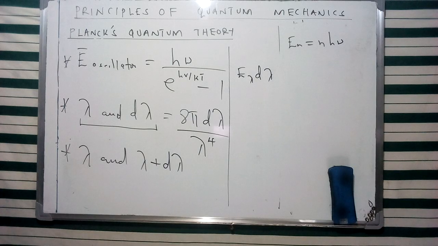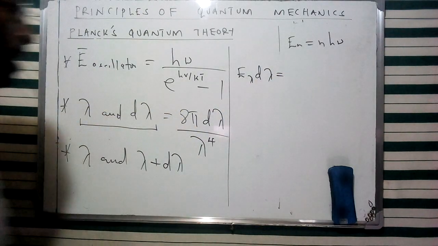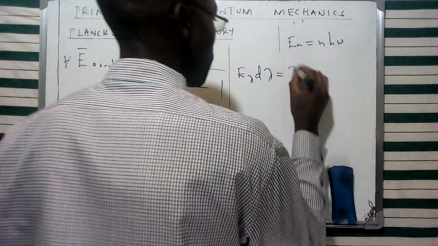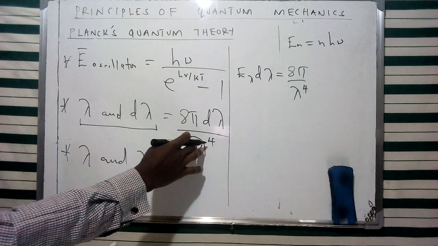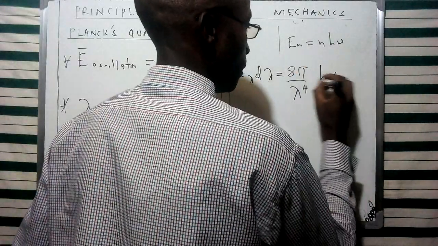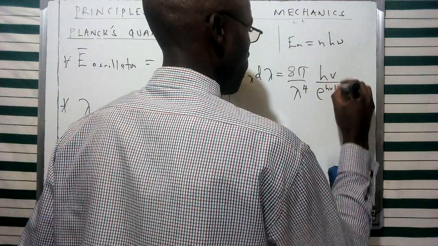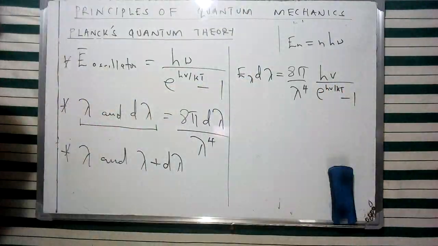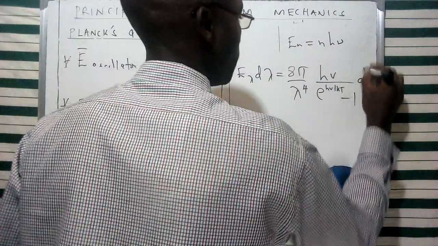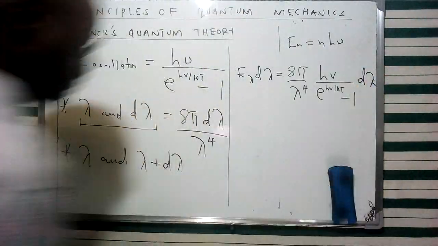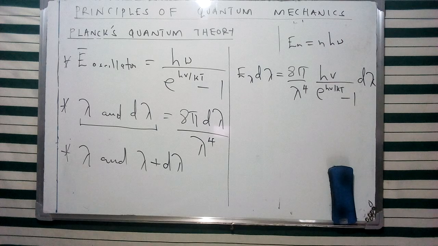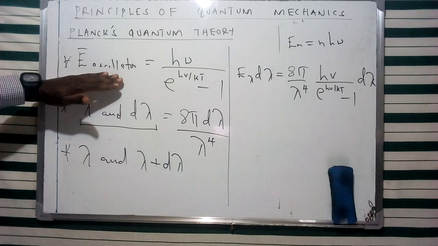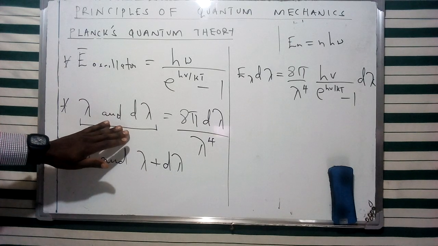Therefore, we can have this as a product of the two, whereby we have E lambda d lambda given in terms of 8 pi over lambda to power 4, times h nu over e to the h nu over kT minus 1, and this, of course, is times d lambda. So this is going to be the energy density of the radiation between this variation in wavelength. It describes the product between the average energy of an oscillator and the number of oscillators within this wavelength range.